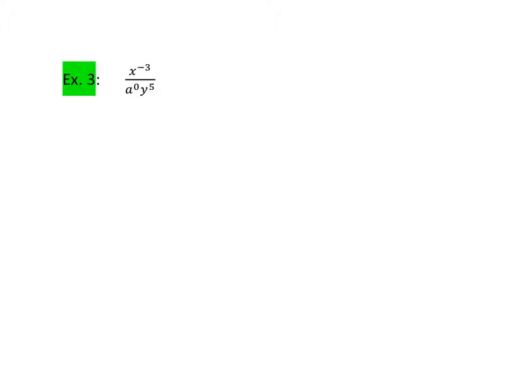So then let's look at the last example, which is example 3. This time I have 3 different powers: x to the negative 3, a to the 0, y to the 5th. They're all independent of each other. They don't have to move together. So we're only going to move this one right here because it's the only one that has a negative exponent, so it gets moved downstairs, so its exponent becomes positive. So here's my division bar.